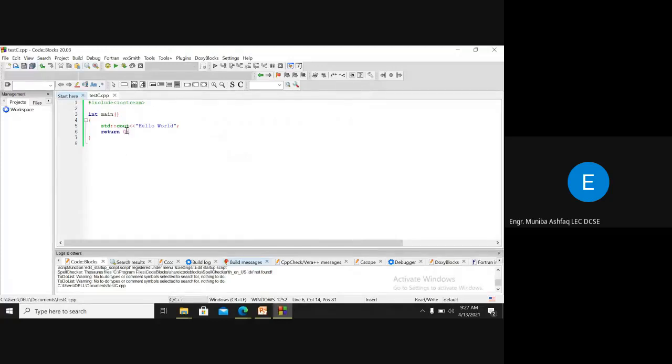Okay, at the instant you save it, look at this. When you save it with .cpp, now the color of the text has changed. That's something very colorful, right? Now the program has been saved as a CPP file, and it shows us that this is related to the C++ programming language. Now after saving that, the next step is the icon called build. You have to click this icon, you have to build this.